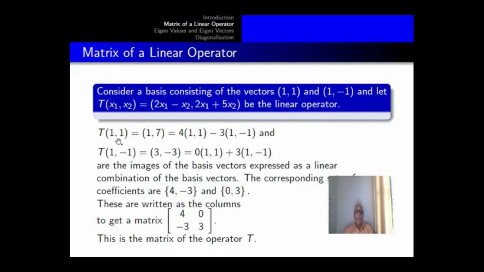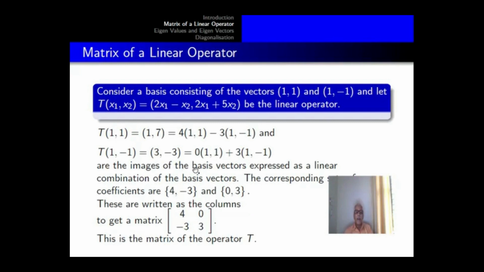Now T(1,1) equal to (1,7) is written as a linear combination of the basis vectors as 4 times (1,1) minus 3 times (1,-1), and the image of the other basis vector, T(1,-1) equal to (3,-3), equal to 0 multiplied to (1,1) plus 3 multiplied to (1,-1).